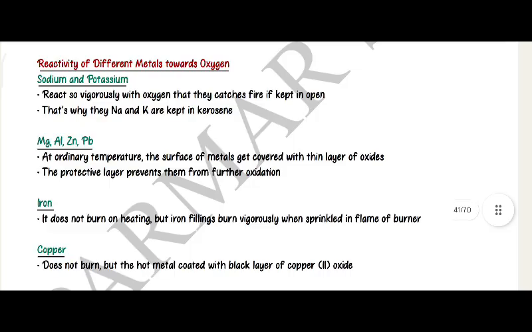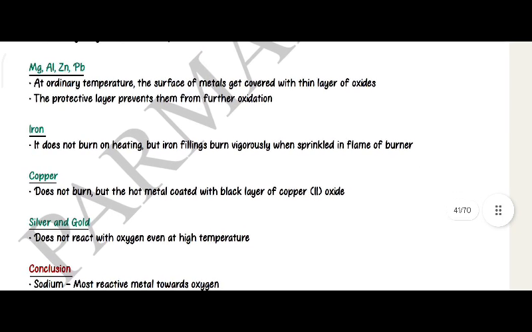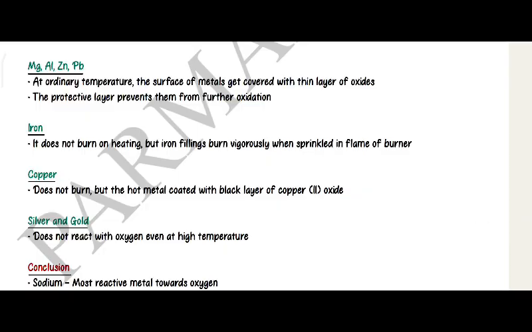Reactivity of different metals towards oxygen. Sodium and potassium react so vigorously with oxygen that they catch fire if kept in the open. That's why sodium and potassium are kept in kerosene. Magnesium, aluminum, zinc, lead: at ordinary temperature, the surface of these metals gets covered with a thin layer of oxides. The protective layer prevents them from further oxidation.